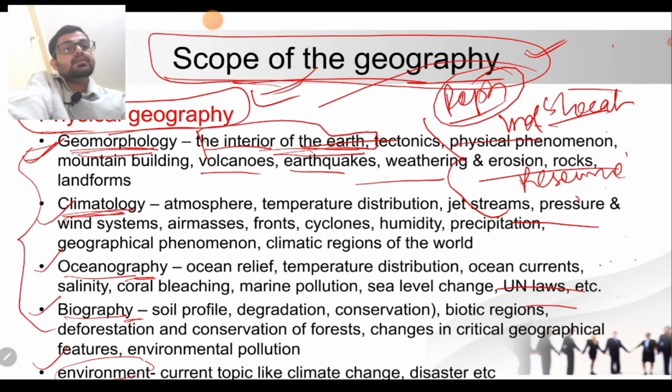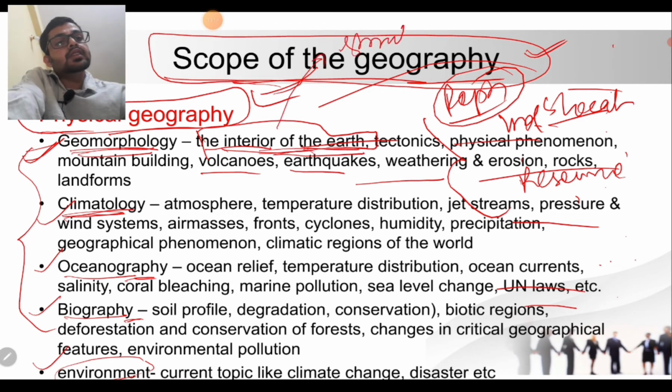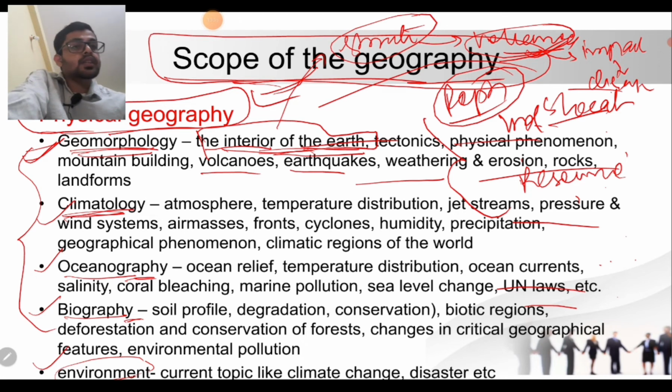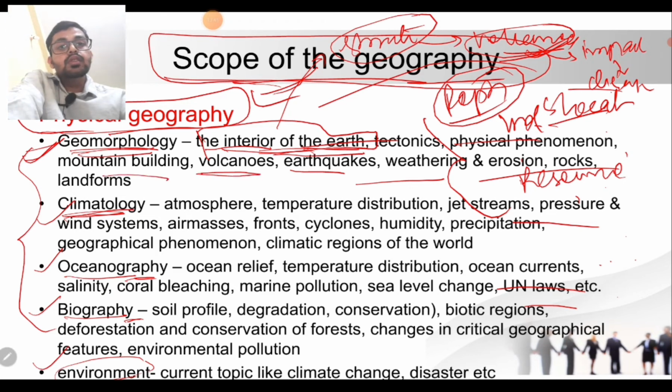For example, while understanding the interior of the earth, we are going to study the structure of the earth, which is driving the volcanoes on the earth, and these volcanoes also have an impact on humans in the form of disaster. So we can't separate any of the physical features from the human aspects. We have to study both the physical and human aspects of the subject integrally, so that we can have a holistic view of it.